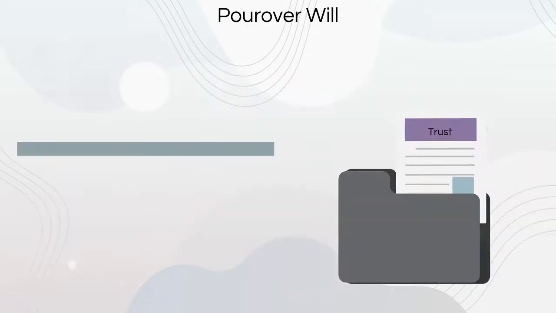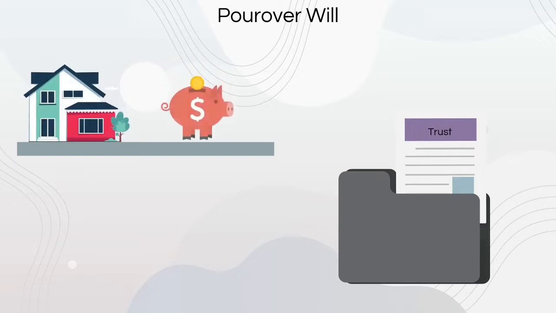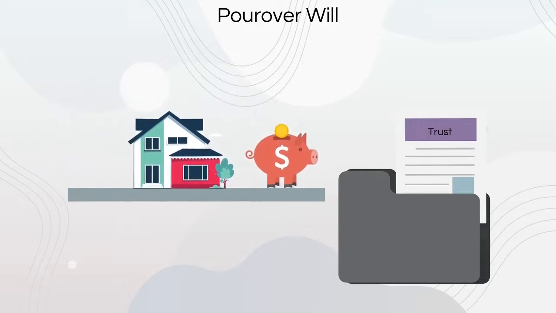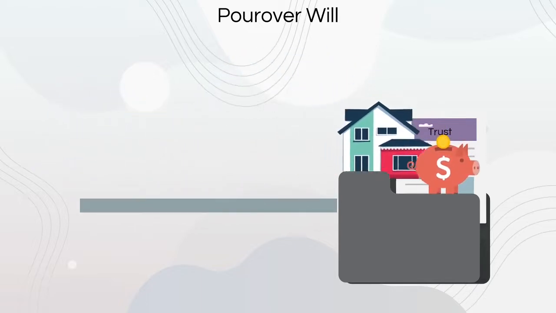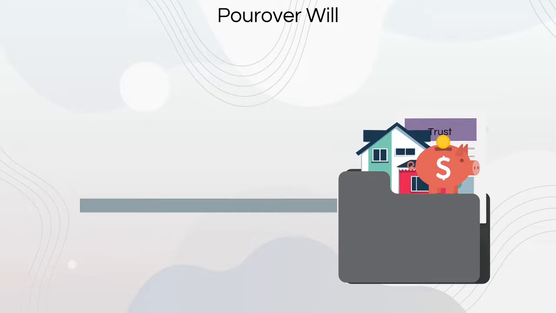A pour-over will is a special kind of will that works in conjunction with a trust. We use pour-over wills as a backup to the trust in case something is accidentally left out of the trust. A pour-over will pours over any assets in your name to the trust. Your loved ones will still have to go through probate if you leave something out of your trust, but with a pour-over will, it will be quicker and cheaper than a full probate, and it will still honor the distribution plan outlined in your trust.